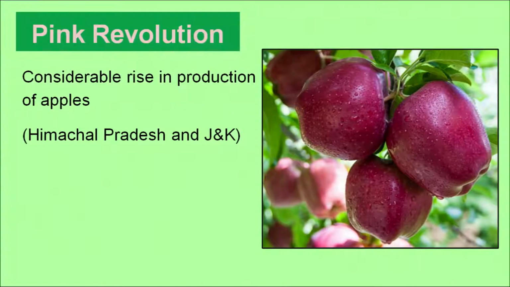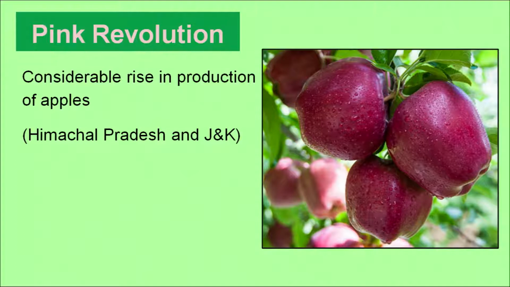Maybe because the egg yolk is yellow, it is known as the yellow revolution, and it is remarkably steady. It means a remarkably steady and assured supply of poultry products. So, this was the yellow revolution. Now, similarly, we have the pink revolution. Can you make out by looking at the picture what we mean by pink revolution?